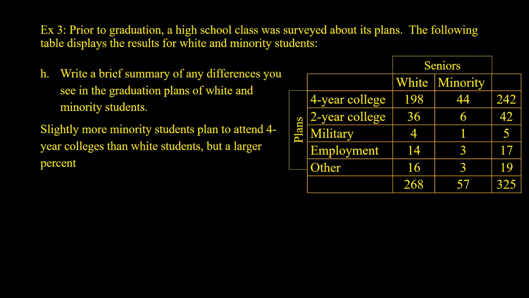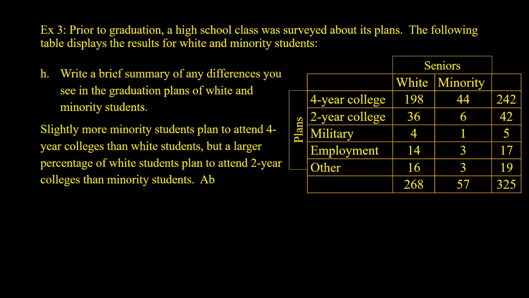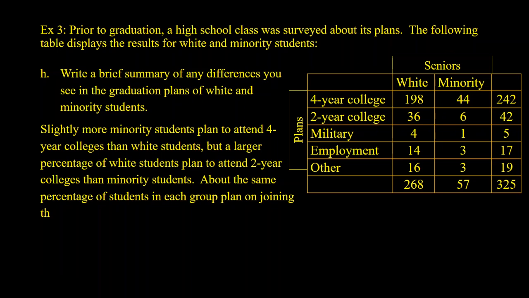But a larger percentage of white students plan to attend 2-year colleges than minority students. About the same percentage of students in each group plan on joining the military, seeking employment, or following a different path.